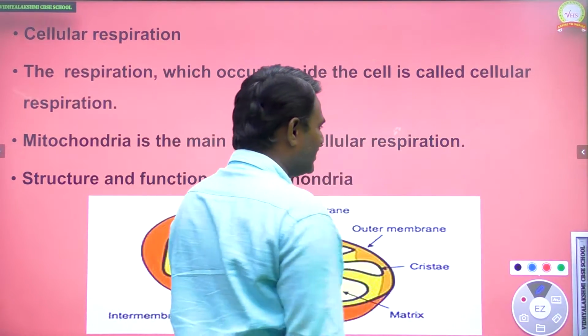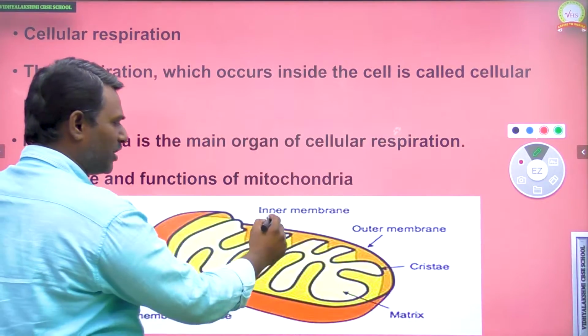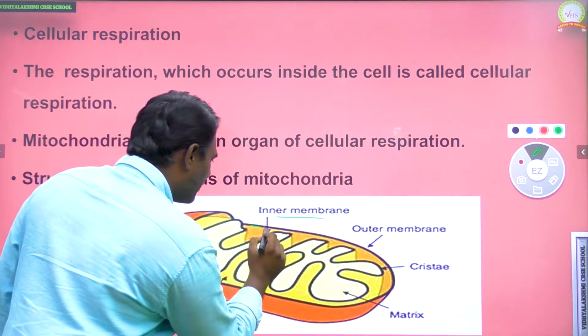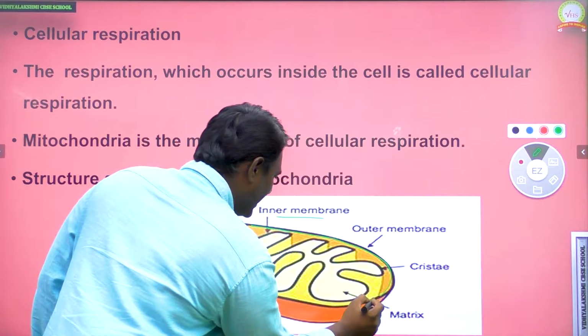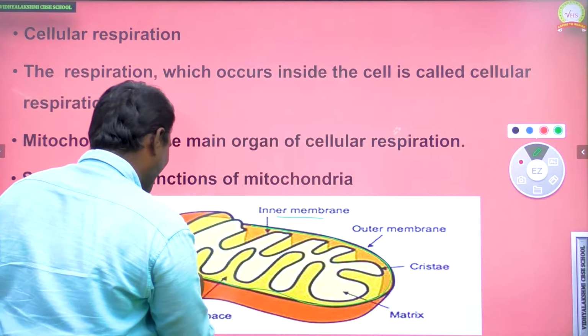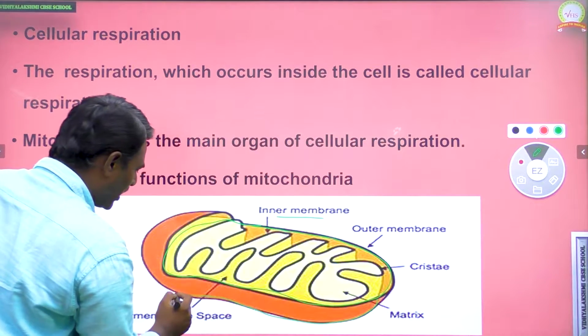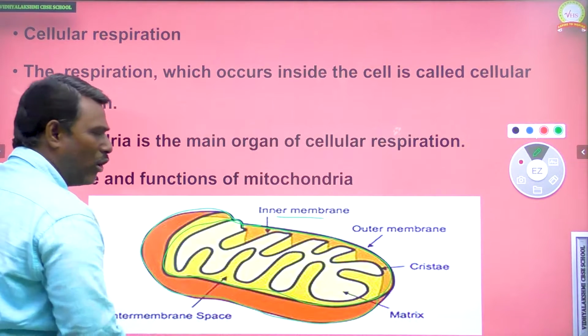Okay, next you can see how mitochondria consists of two membranes. One is the inner membrane, the inner side of the mitochondria, and the other is the outer membrane. Inner membrane and outer membrane.